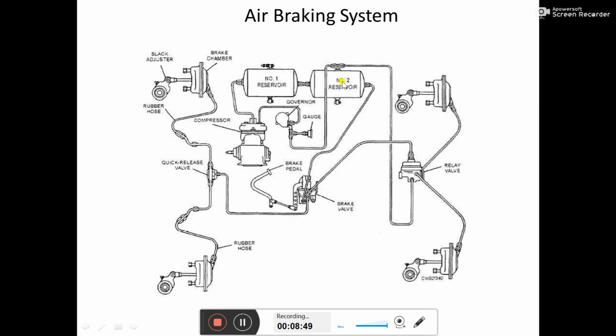Because the foot valve is normally in the driver's compartment. So whenever the driver presses the foot valve, at that same instant the rear brake should apply.